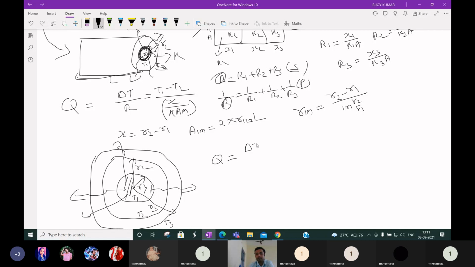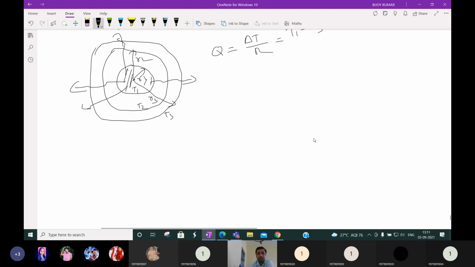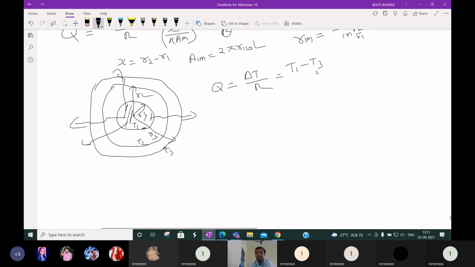Same, del T by R. So what is meant by delta T? Delta T is nothing but the temperature difference at the end points. For the composite wall, it is T1 and T3. You see, here it is T1, at this end it is T3. So T1 minus T3 by R. R means what? You can see it is the composite. Two cylinders are connected in series, so overall resistance will be the sum of individual resistances.